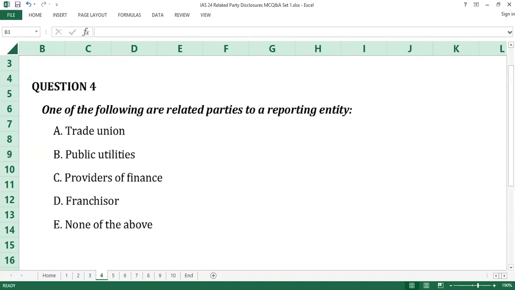Question number 4. The answer to question number 4 is E, none of the above. That the parties in the options have relationship or repeated relationship with a reporting entity does not make them related parties on that ground. Control, joint control, significant influence, and their spillover effects are the determinants in the relationship between any party and reporting entity in the ascertainment of related party relationships. E is the answer to question number 4.